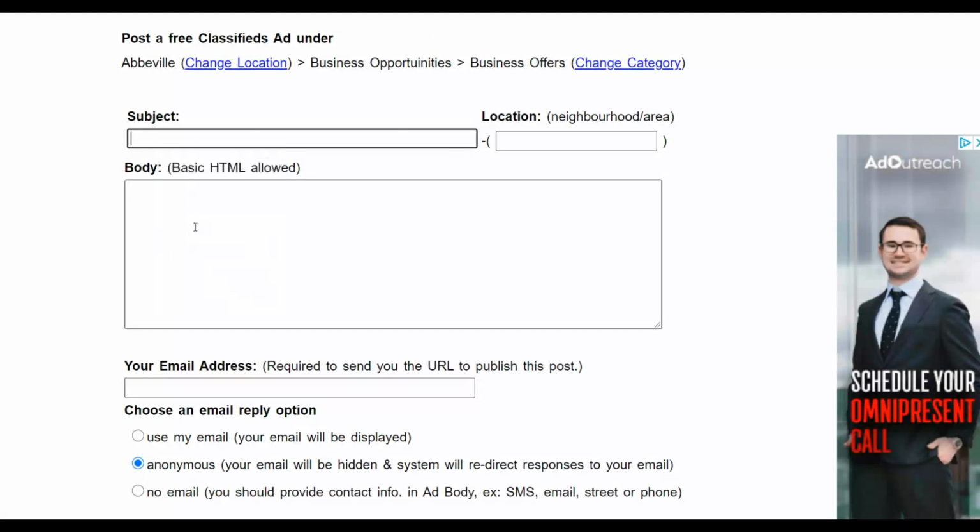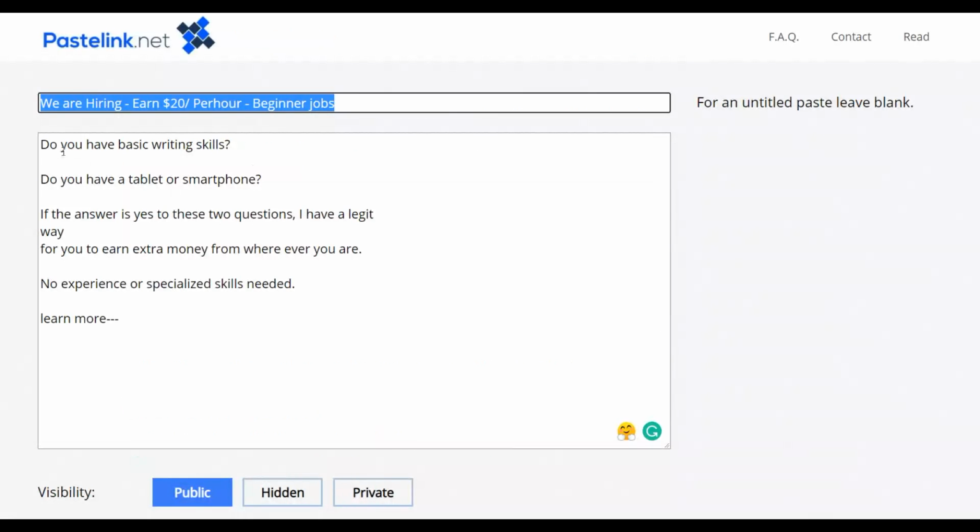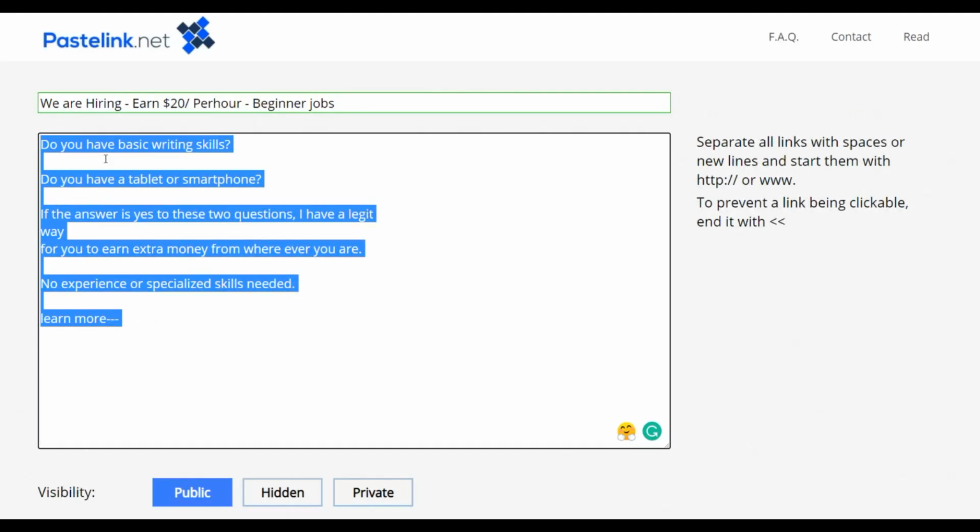That's going to be my subject line. And for the body, I just wrote a very simple body. For example, do you have basic writing skills, or do you have a tablet or smartphone? Then you are qualified to use this job right here. So no experience or specialized skills is needed for this particular method right here. So we're just going to copy this.